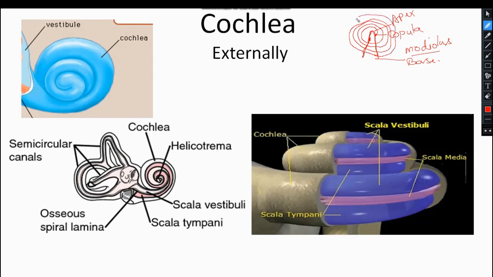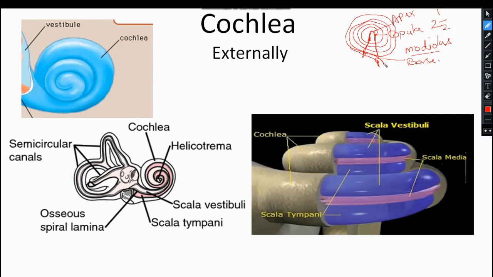This is the spiral turn, and this spiral turn finally makes 2.5. It makes a 2.5 spiral turn. Clear?